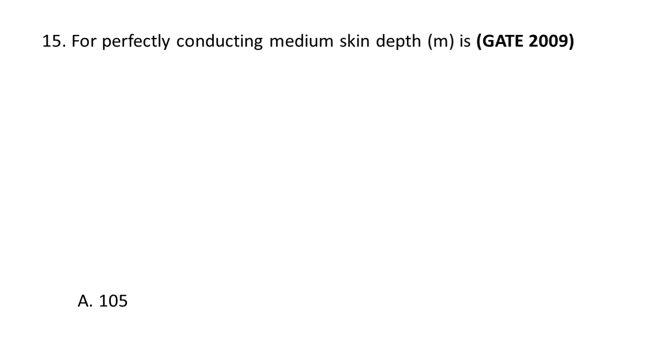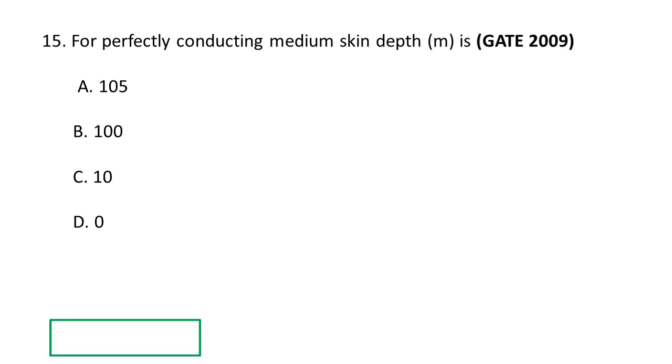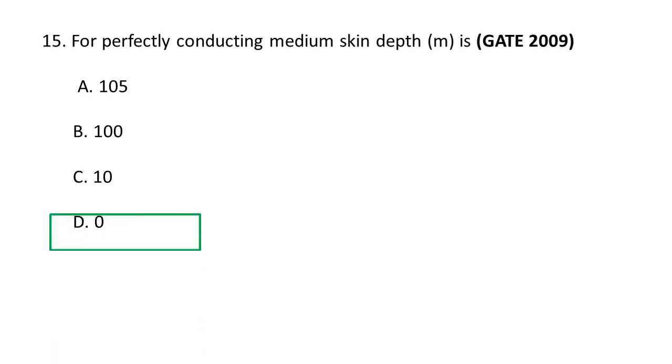Next question. For perfectly conducting medium, skin depth in meters is A. 105, B. 100, C. 10, and D. 0. For perfectly conducting medium, skin depth in meters is 0. For a perfectly conducting medium, the skin depth is considered to be 0 meters, because a perfect conductor has infinite conductivity, meaning any electromagnetic field is completely confined to its surface, resulting in no penetration depth at all. So D, 0 is the correct option.